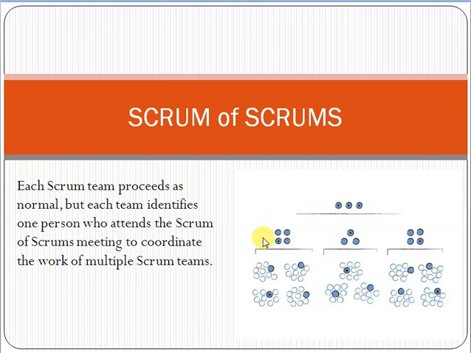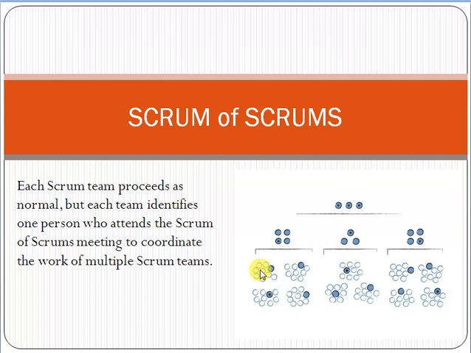What is the purpose? Why do we need to attend the Scrum of Scrums meeting? Just consider this picture. 4 teams are working on 4 modules, but as you can see, these 4 teams are not coordinating with each other. Every team is working in a localized manner, focused on their own modules only. But as a project, these modules will definitely interact somewhere, or the user experience will come in here.